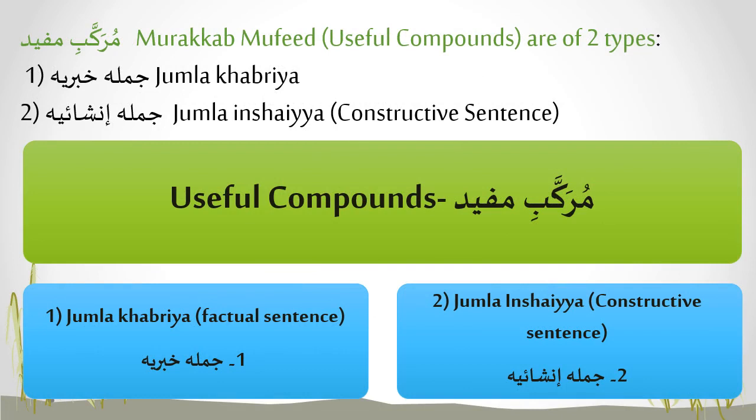Murakkab Mufeed useful compounds are of two types. Number 1, jumla khabariya, and number 2, jumla insha'iyya.